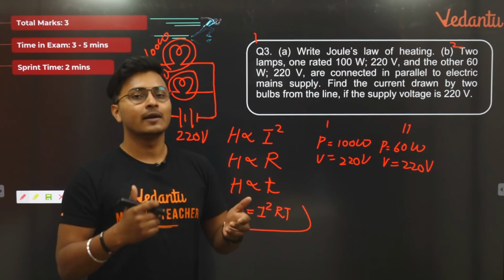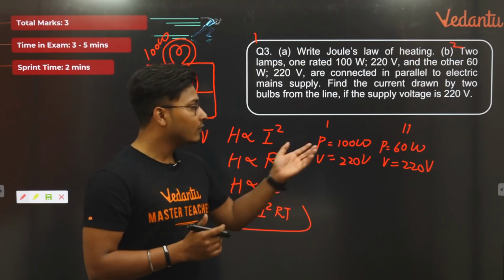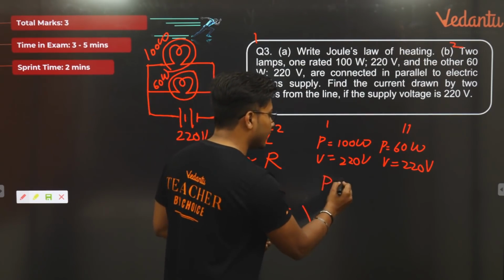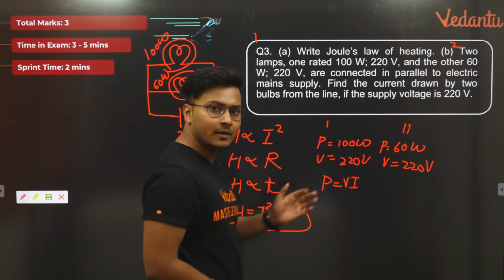So we need to find them out separately. How will you find it out? Very simple. You know the power formula. Power is equal to V into I. That's the formula in both the cases.